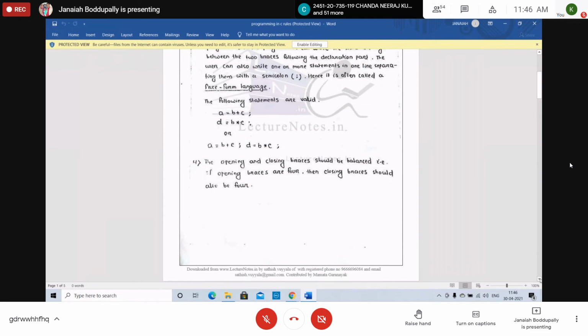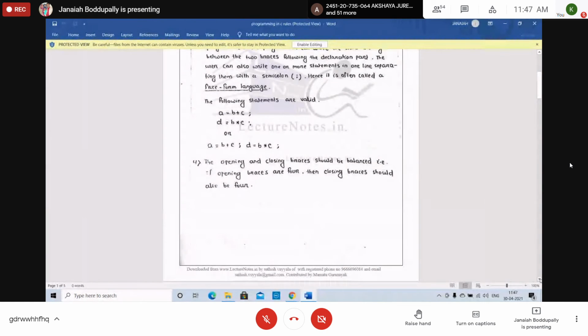If you opened 5 flower brackets but closed only 4, you will get an error. Right? And also logically, if you opened 5, but put the closing brace somewhere else, you may get a logical error, not a syntax error. Syntax errors it shows immediately, but with logical errors the program is error free, but you may not get the output you want.